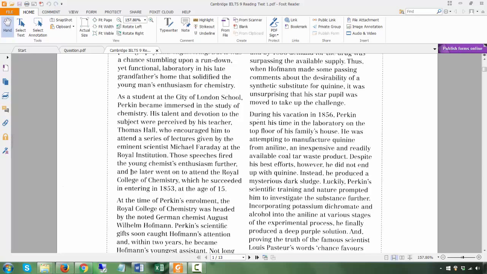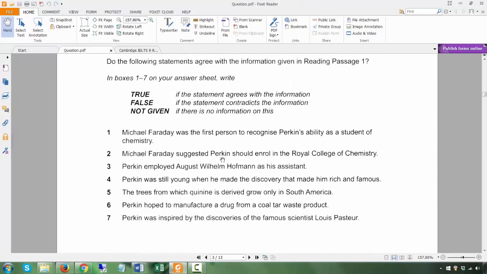Now, who inspired Perkins to attend this Royal College of Chemistry? We don't really know. Could it be that Michael Faraday suggested to Perkins that he should go and enroll? It's possible. It's possible that someone else suggested.